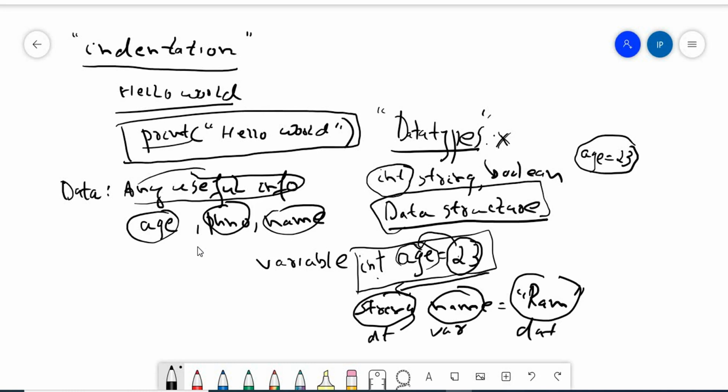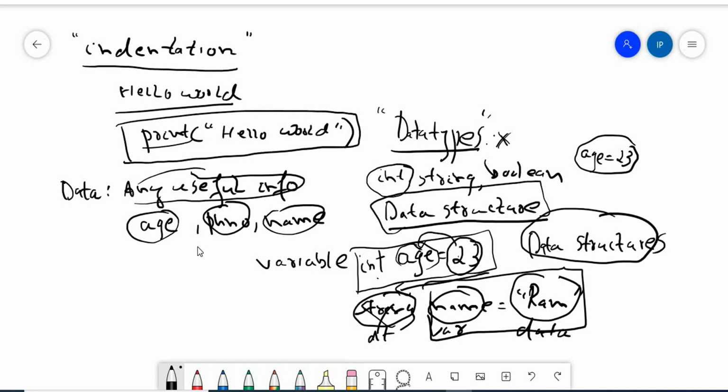This is how we define it in all the other programming languages. But in Python, we just leave this part because the compiler will take care of it. We just see the variable and the data. If that's the case, then what are we worried about? We are worried about something called data structures in Python. So the topic is: what is a data structure and how do we use it in Python.